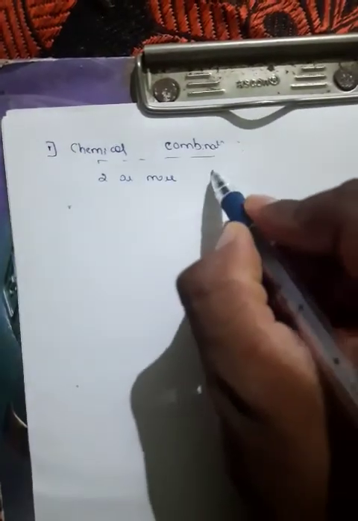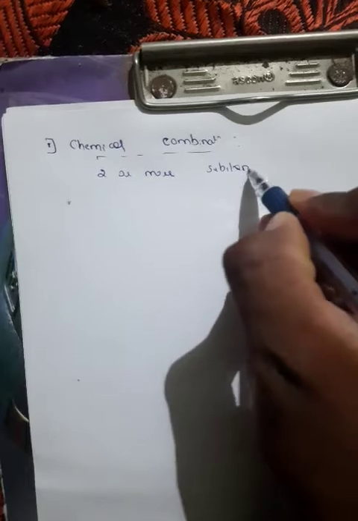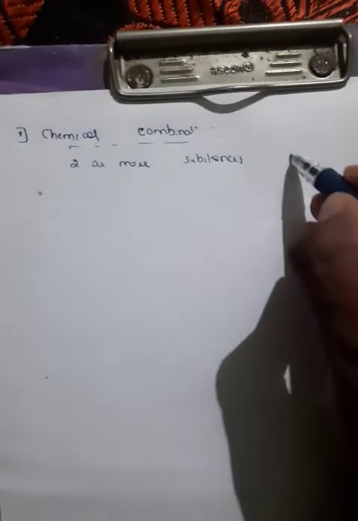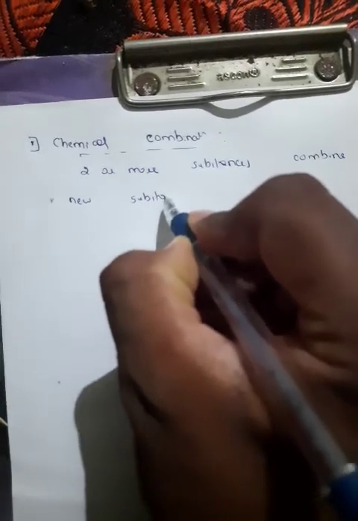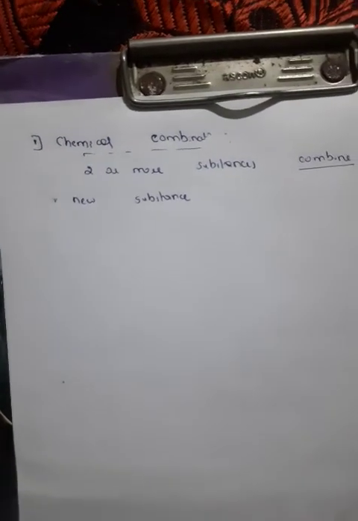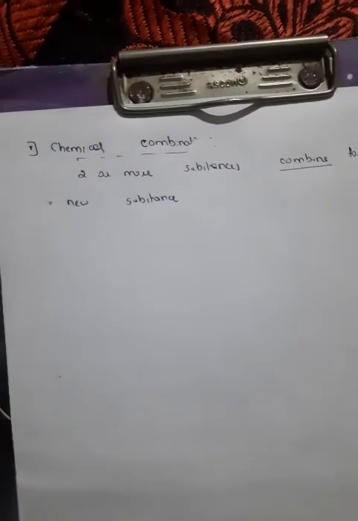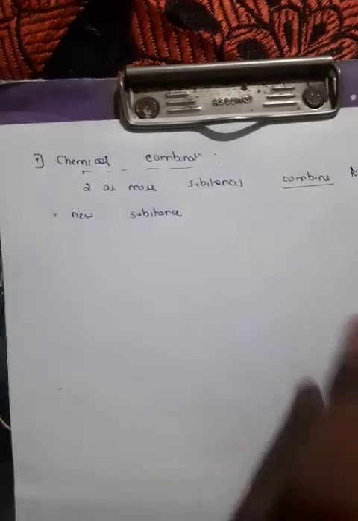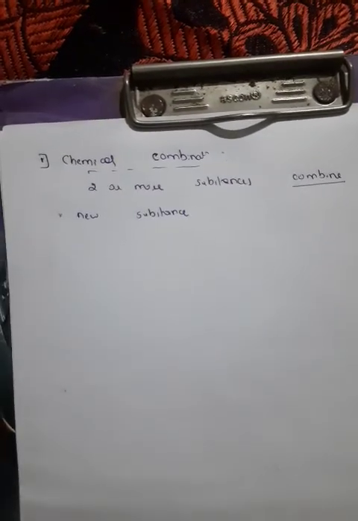It is a chemical reaction where two or more substances combine to form a new substance. The main important point is they should combine. Two or more substances, you just allow them to combine, and that reaction is called a chemical combination reaction. So it is called a combination reaction.